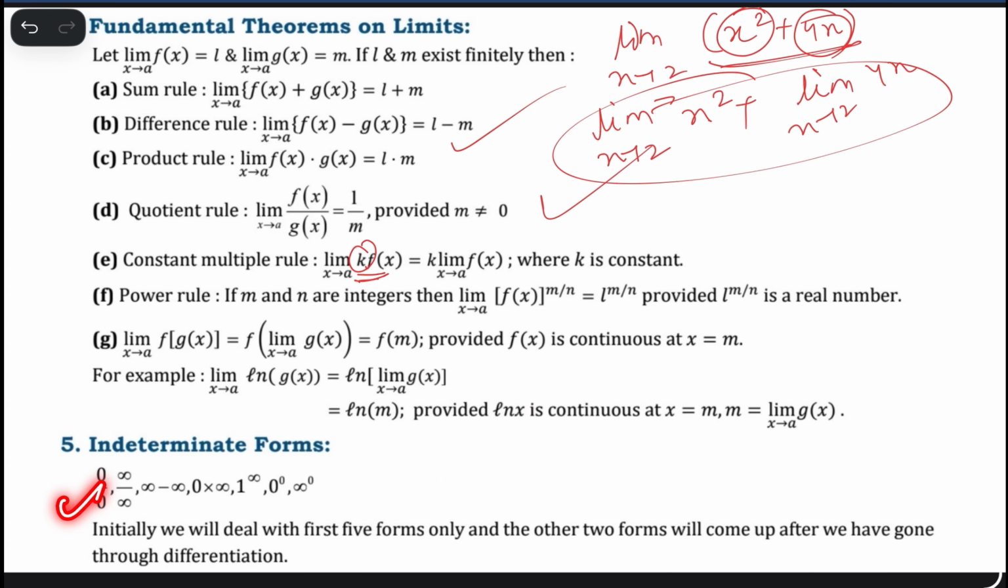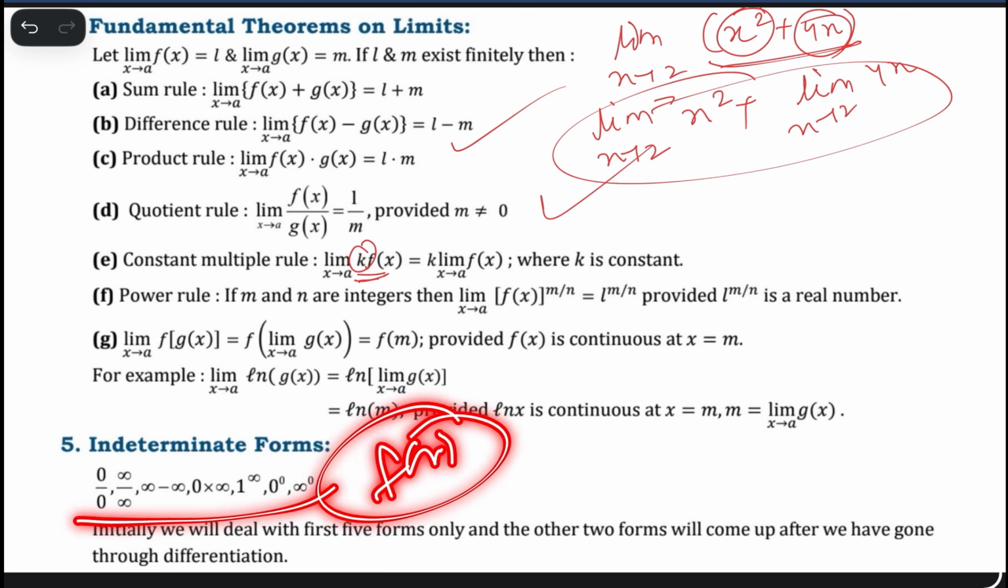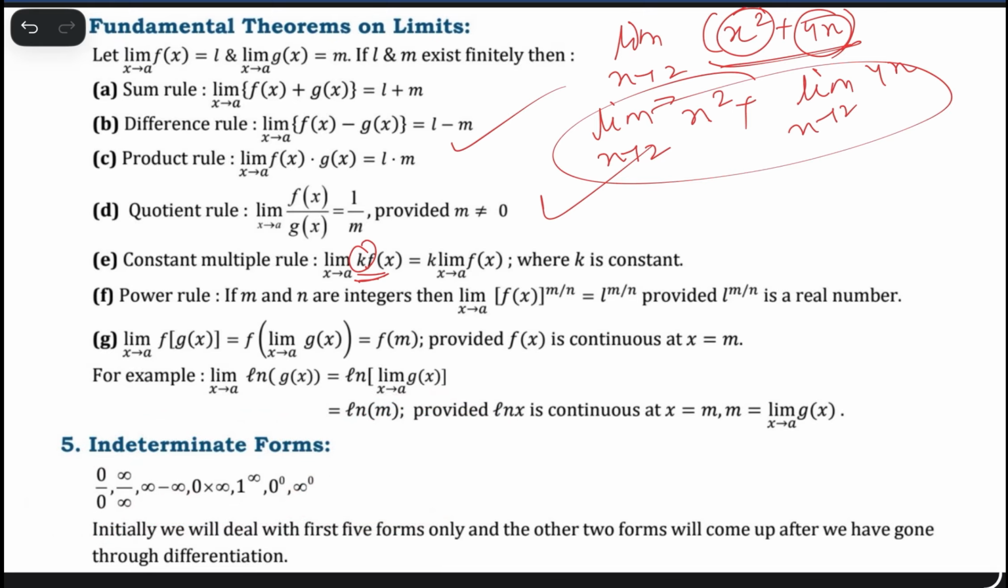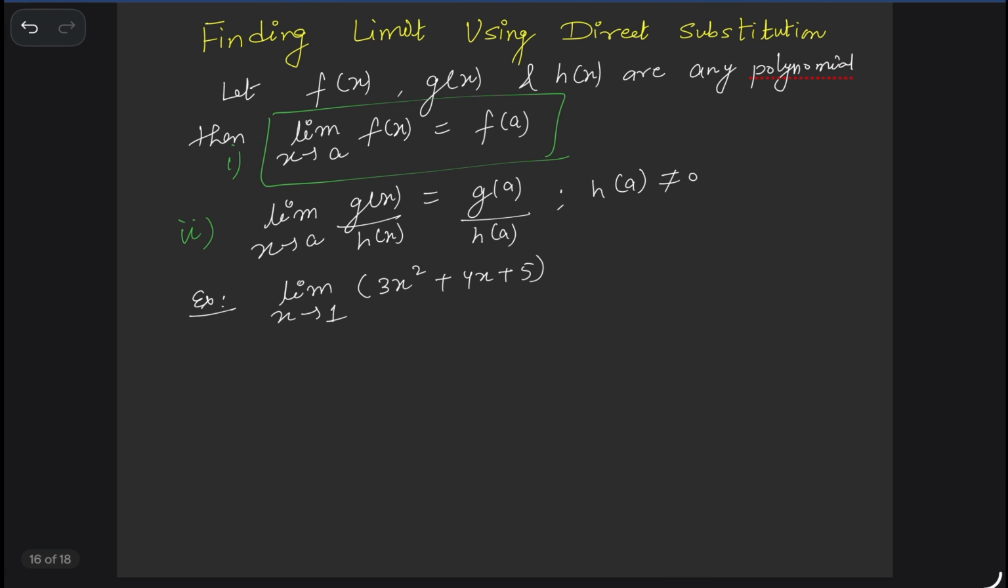First one is 0 by 0, second infinity upon infinity, infinity minus infinity, 0 into infinity, 1 power infinity, 0 power 0, infinity power 0. If your function is of any one of these forms, you can't say this is the final answer, which means we need to change our method, or anyhow change the concept to find the limit. Got it?